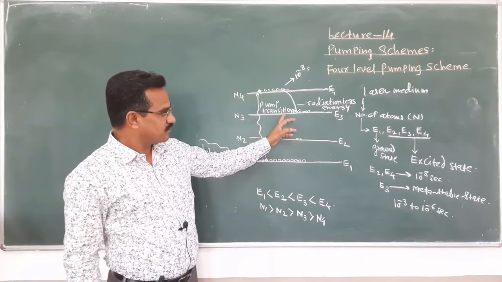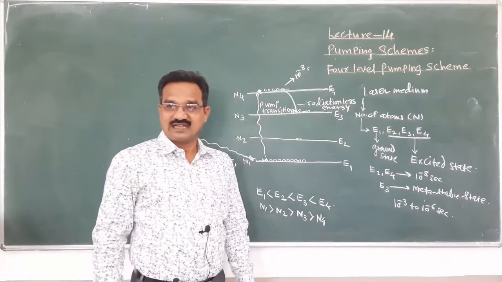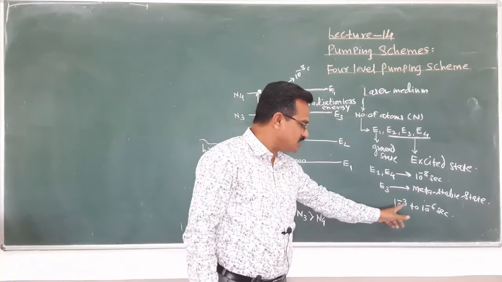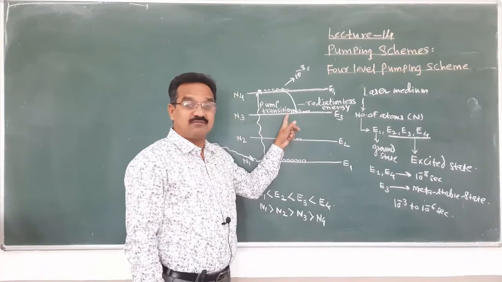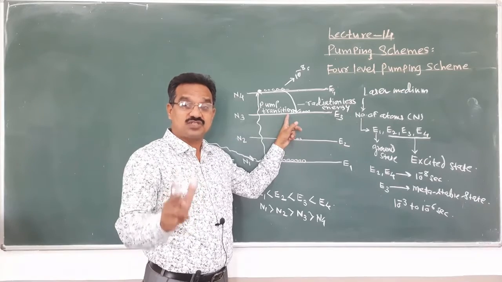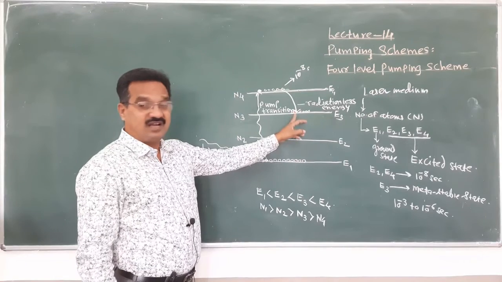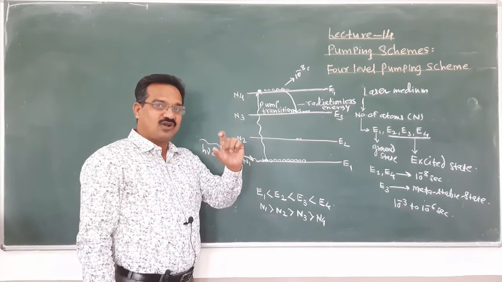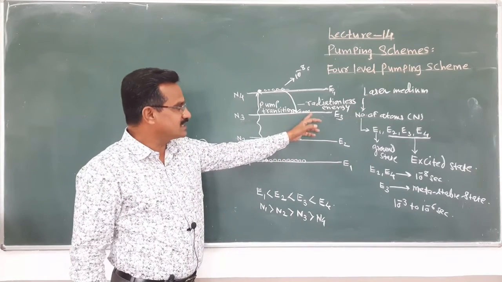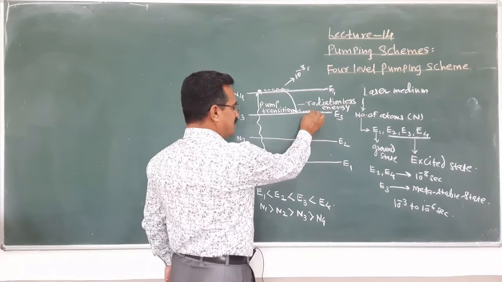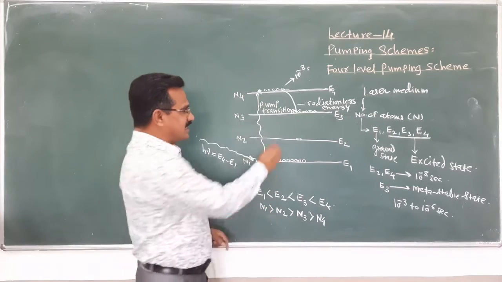The next point, E3 is a metastable state. Its lifetime is 10 raised to minus 3 to 10 raised to minus 6 seconds. Means its lifetime is 10 raised to 3 to 10 raised to 6 times more as compared to the excited state. Means lifetime is very large, and due to this longer lifetime, the atoms accumulate in this energy state E3.